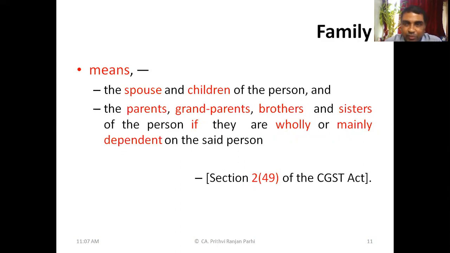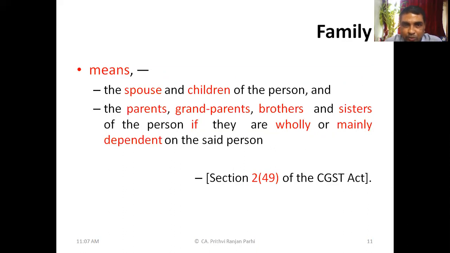So family is always with reference to a person and his spouse. Spouse means if you're referring to the husband, then the wife is the spouse, or if you're talking about the wife, then the husband is the spouse. So family includes the spouse and children of that person. Parents are also included, but there are some conditions. Parents, grandparents, brothers and sisters of the person are included.